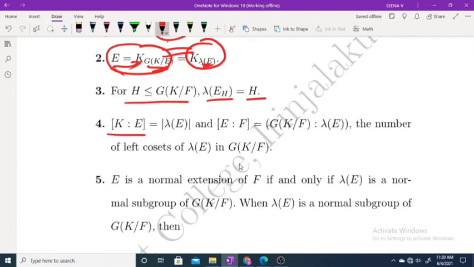Next one, the index of K over E equals the cardinality of lambda of E, and the index of E over F is our index in group theory.